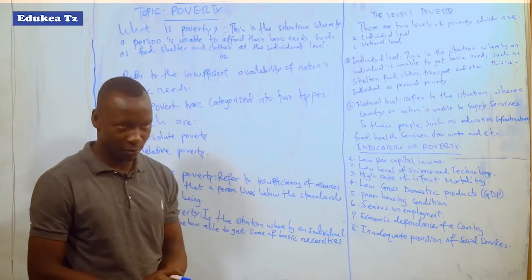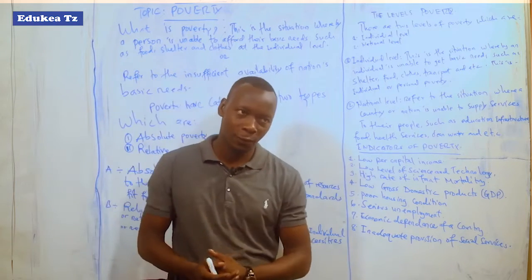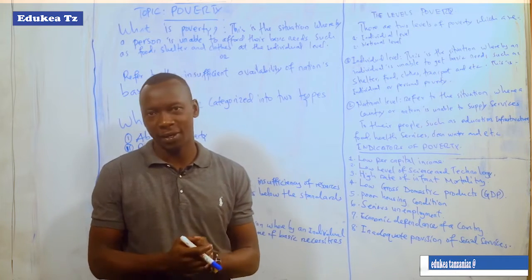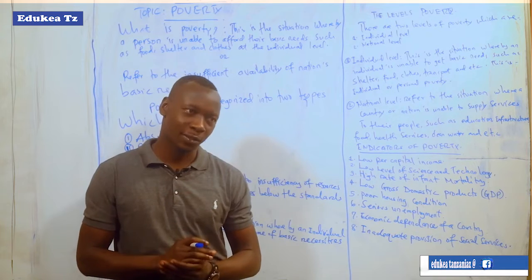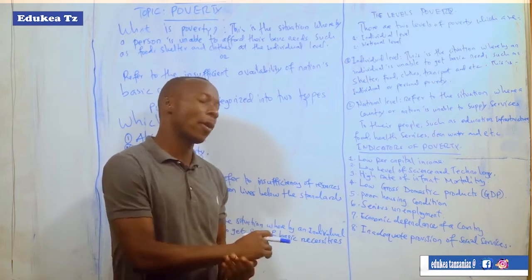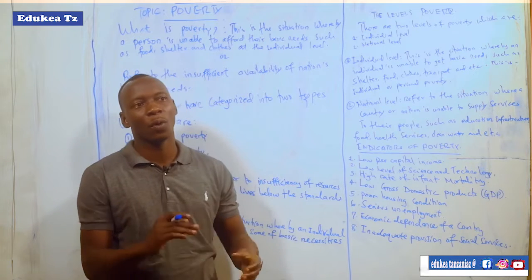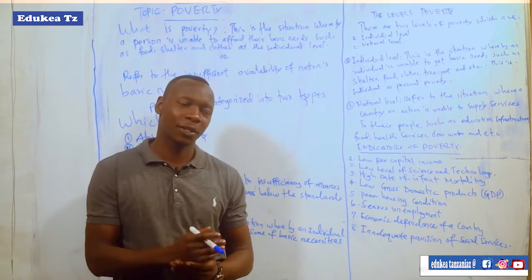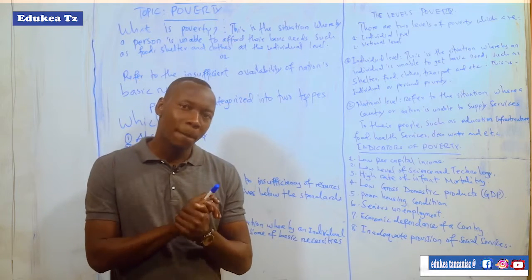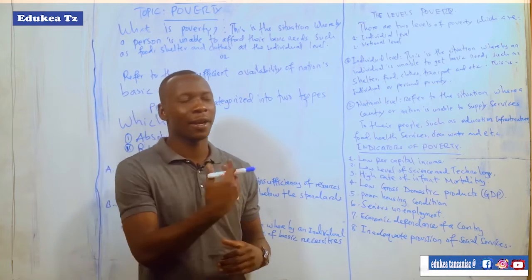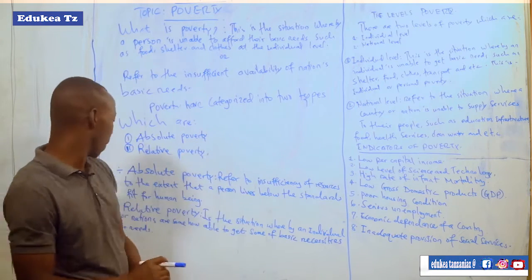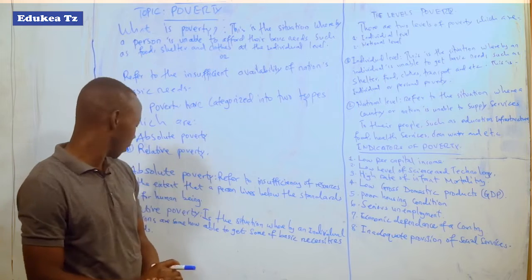Take an example. In most of our Tanzanian communities or families, our parents do not give us all of the necessities of our human life. We do not get quality education, we don't get a balanced diet, and the other necessities. So this is what we call absolute poverty.